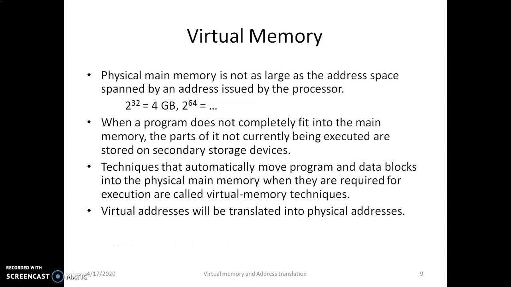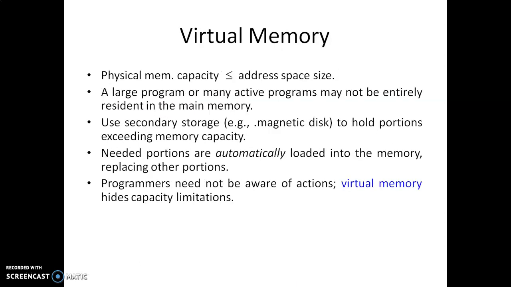Physical main memory is not as large as the address space spanned by the addresses issued by the processor. When the program does not completely fit into the main memory, there exists a virtual memory which stores the parts, if not currently executed, in secondary storage devices. So there exist techniques that automatically move the programs and the data blocks into physical main memory, and these are converted to virtual memory addresses. So virtual addresses stored in the virtual memory are converted into physical addresses stored in the main memory.